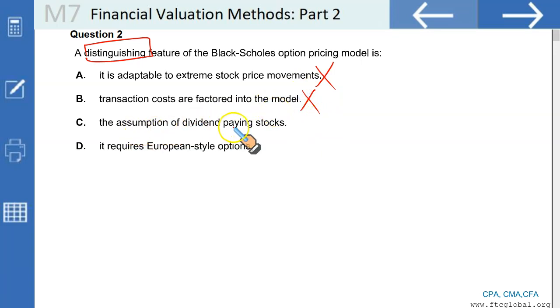The assumptions of dividend paying stocks. This can be incorporated. We discussed that the Black-Scholes model can be modified to incorporate the dividend paying stock. So this is not true. What is true for the Black-Scholes model is that it requires European style options. This is a distinguishing feature of the Black-Scholes model compared to the binomial model.